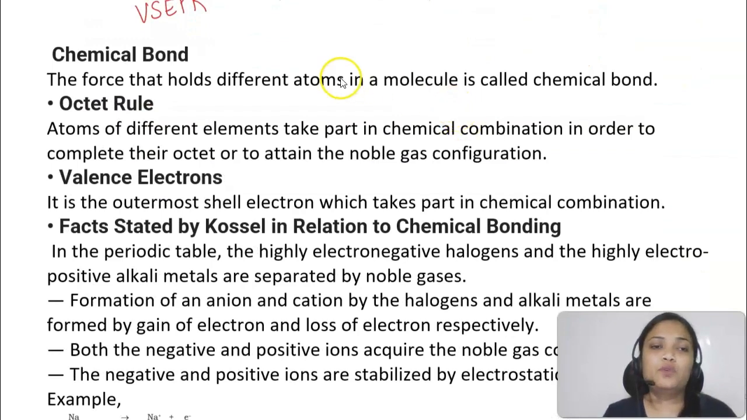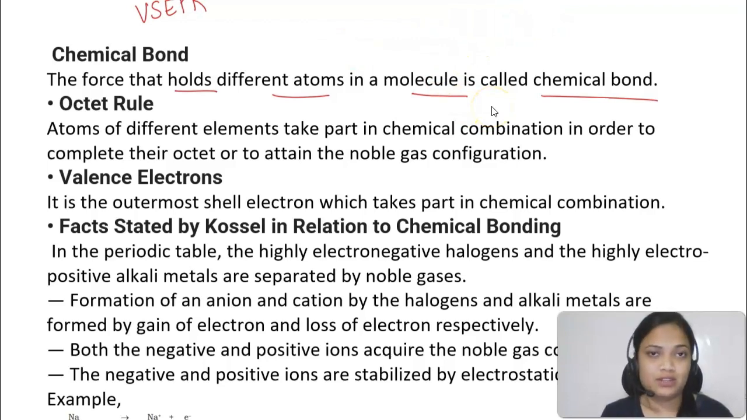I have told you that a chemical bond is a force that holds different atoms together in a molecule. There are different types of chemical bonds that we are going to study. But before studying the chemical bond, you must know the octet rule. It was given by Lewis only. He said that atoms of different elements take part in chemical combination in order to complete their octet or to attain the noble gas configuration. Now what does that mean?